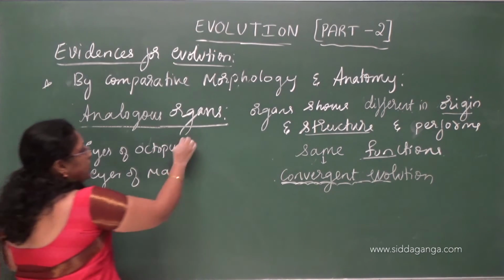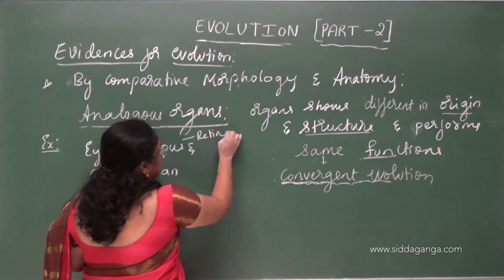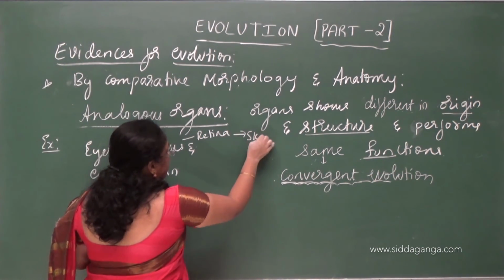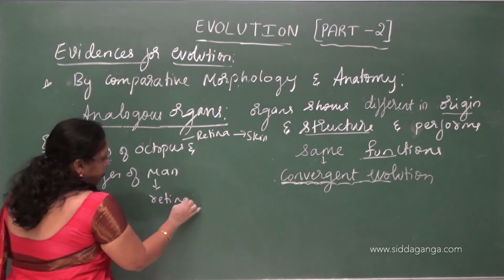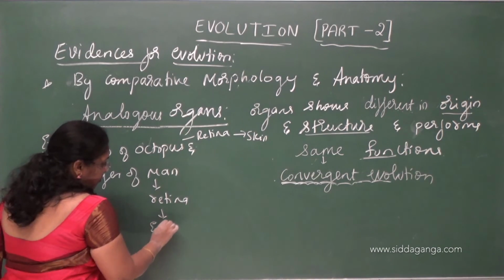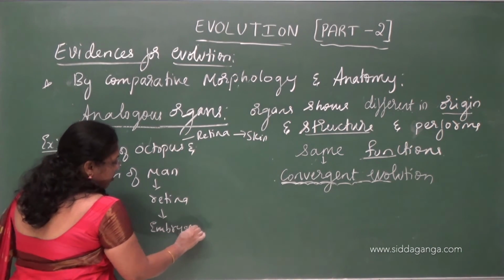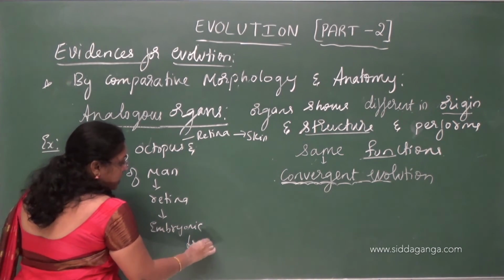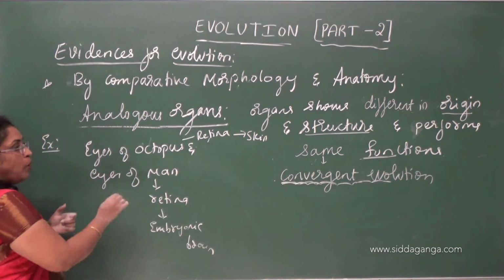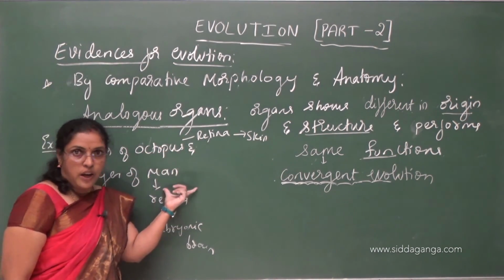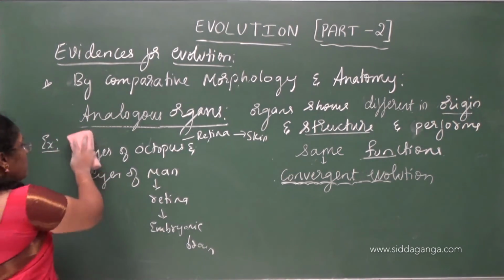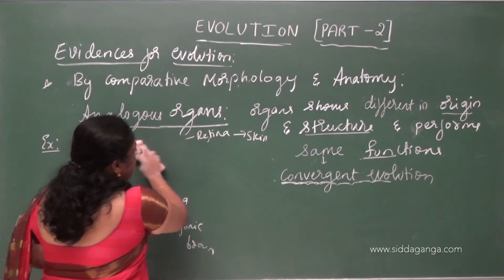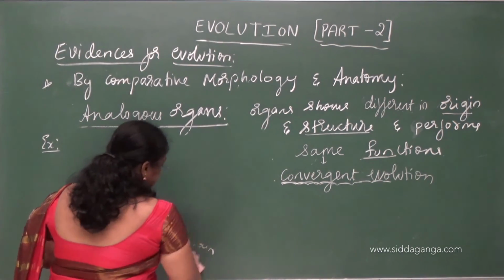So in octopus, retina is formed by skin. Whereas in man, retina is formed by embryonic brain. Origin is different, but in both these organisms, retina helps in vision. Understood? So these are again examples for analogous organs in animals.